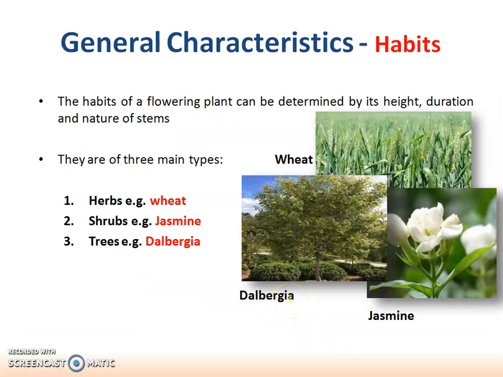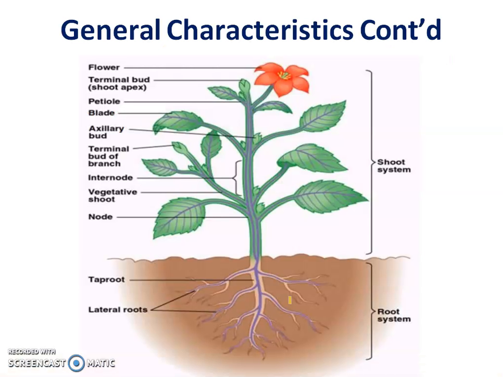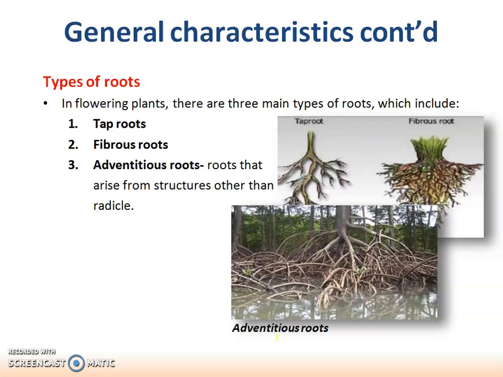The habit of the flowering plants can be determined by its height, duration and nature of stem. They are herbs, shrubs and trees. The angiosperms have their body divided into two parts, the root system and the shoot system. You can see the part above the land is called the shoot, and the part below the land is the root. It helps in anchoring the plant. The types of root found are taproot system, fibrous root system and adventitious root system.